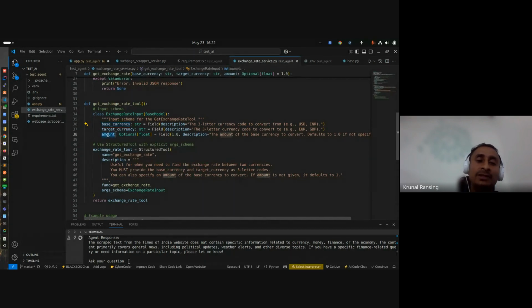Okay, amount I make optional. So for exchange rate, I can directly consider the default one. If I give an amount, then the agent, okay, not the agent actually. This is my tool, it's my custom tool. This will perform exchange calculations on the amount. So this is the basic thing we are explaining, that this is the input you are going to receive.